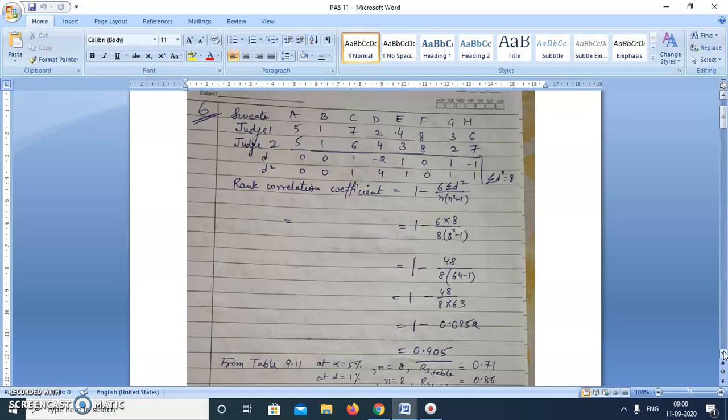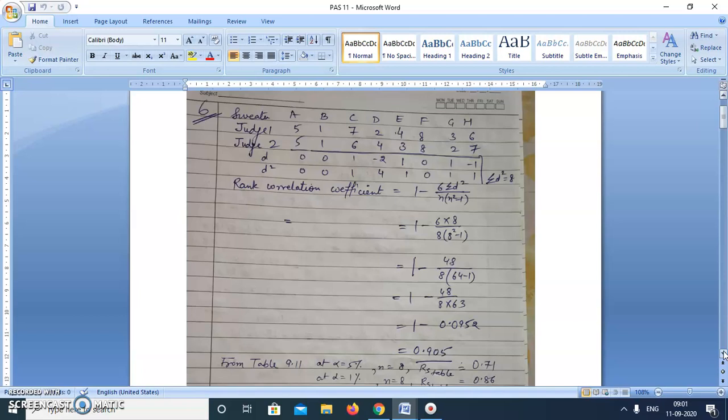So there are only two judges, so we'll go for rank correlation coefficient, and first we'll calculate the difference D of the ranks given by two judges, I have shown here. Then we'll calculate D square. Then sigma D square is equal to 8 in this question. And then we'll apply this formula 1 minus 6 sigma D square upon n square minus 1. And the answer we are getting here is 0.905.